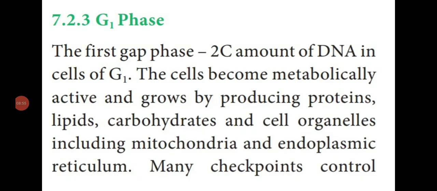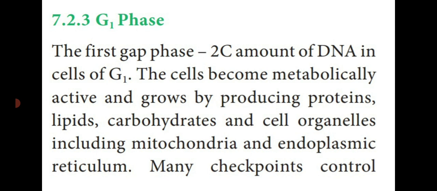The next stage is the G1 phase. This is the first gap phase. G for gap, 1 means first phase. So the G1 phase is known as the first gap phase. It contains 2C amount of DNA in cells of G1. So what is C value? Now only we have seen the amount in picograms of DNA which is present in the nucleus, isn't it? So here in this G1 phase, the 2C amount of DNA is present.